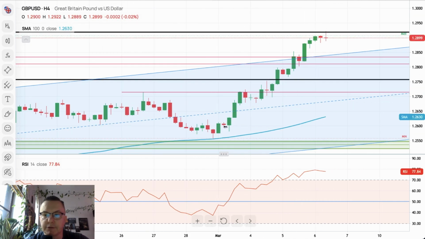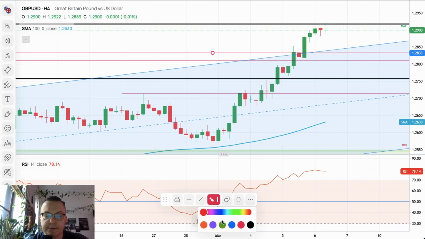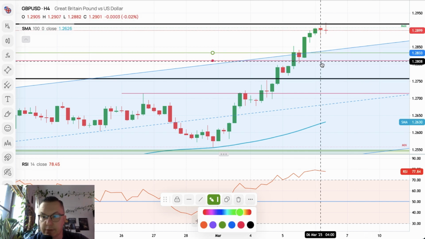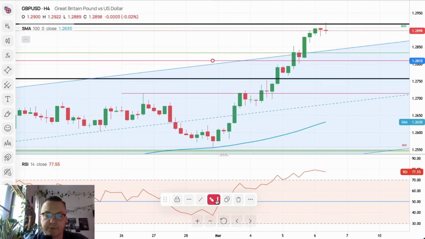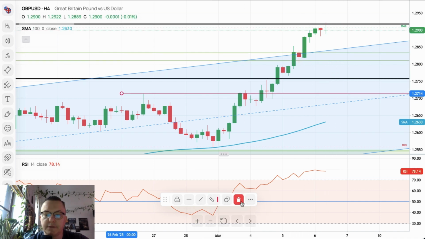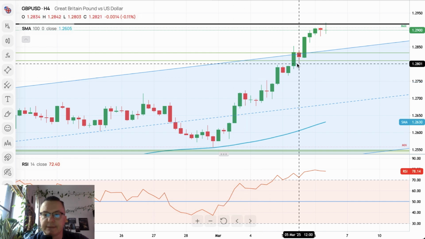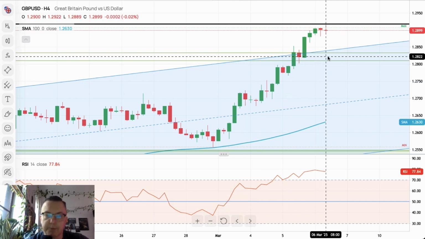We broke out of the channel, as you can see, and the market is now trying to make some constructive candlestick formations. Right now it looks more like a pin bar than anything else. All of these levels will now act as the support, of course, including the upper channel line.